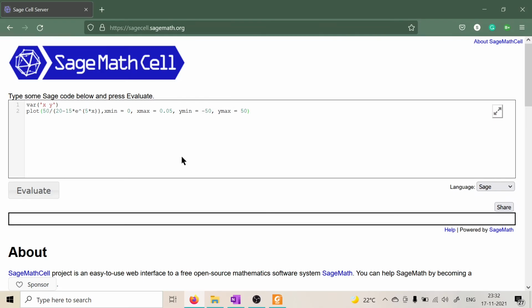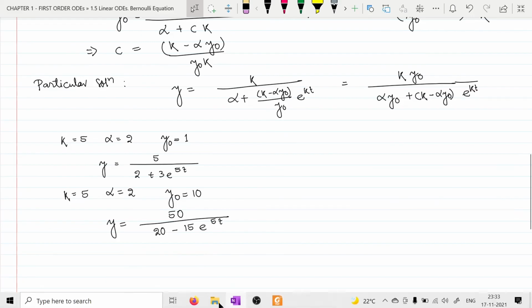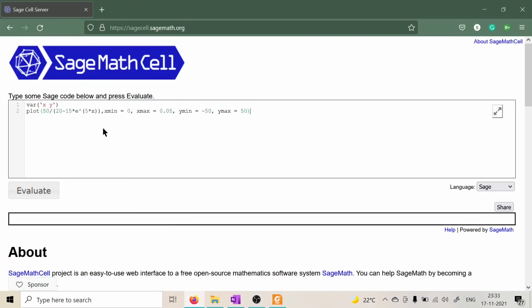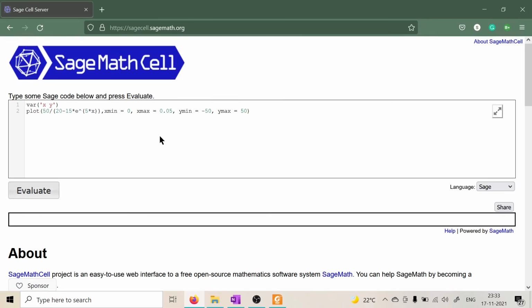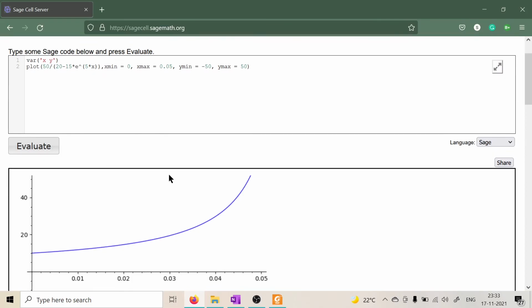For plotting the graph, we will write the command variable x, then the plot of the equation of the particular solution, which is 50 divided by 20 minus 15 e to the power 5x, or 5t. Then we have taken some x and y range. The x range starts from 0 because time starts at 0. Now if we press evaluate, it will plot the graph of the particular solution.